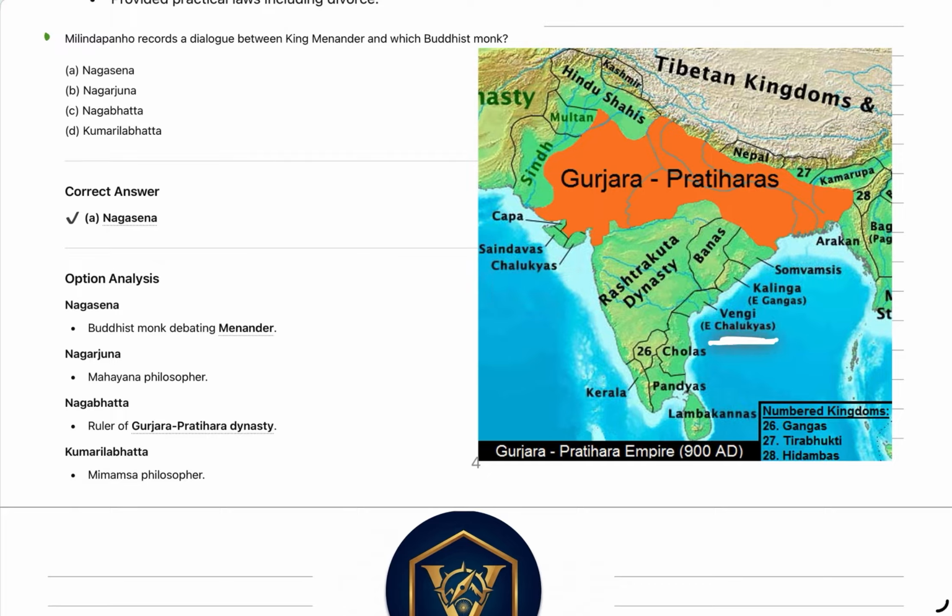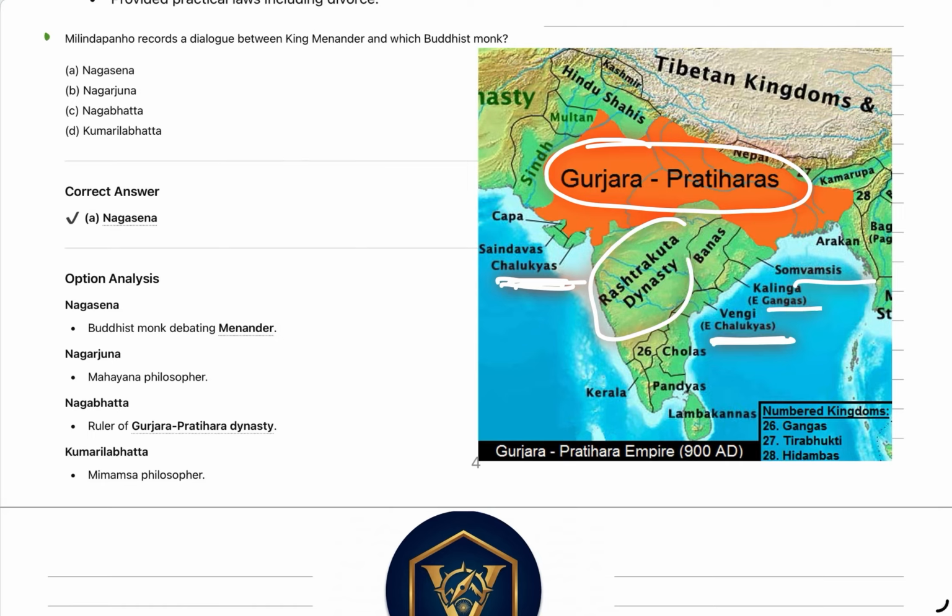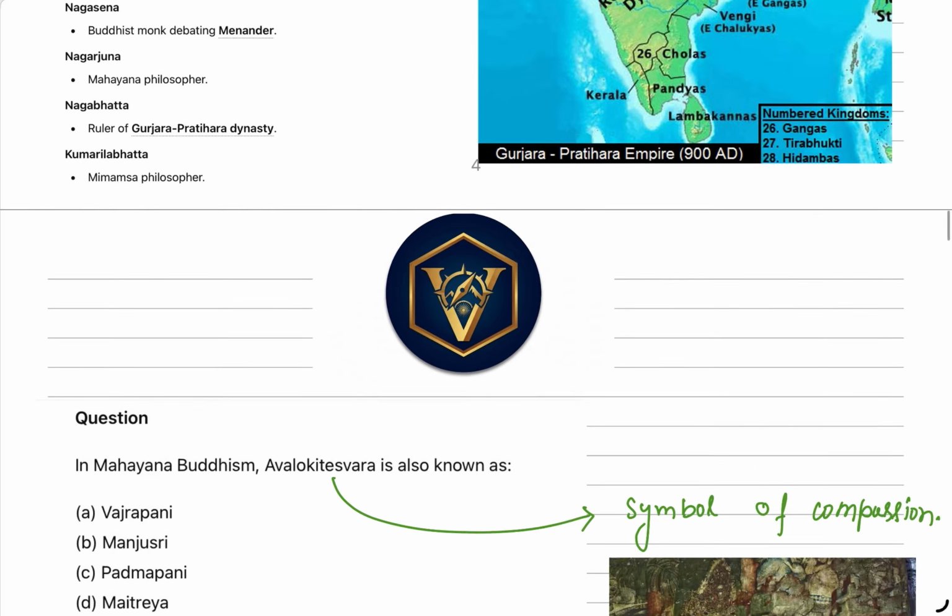See, these are Vengi Chalukyas, these are Chalukyas, Somavamsis, Gangas, Chola, Pandya, Rashtrakutas in the Deccan, and here the central part is of Gurjara Pratihara, and the king is Nagabhata. Am I clear? I want to repeat this again: Gurjara Pratihara, Somavamsi, here are Gangas, Vengi Chalukya, here normal Chalukya, then Rashtrakuta in the Deccan, Cholas, Pandyas. Okay.